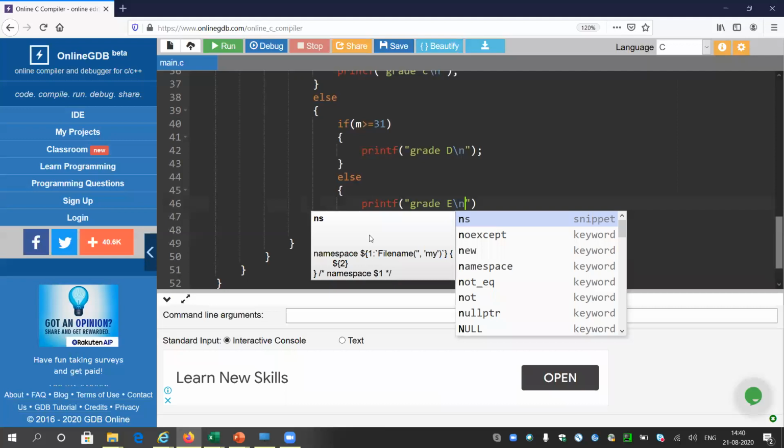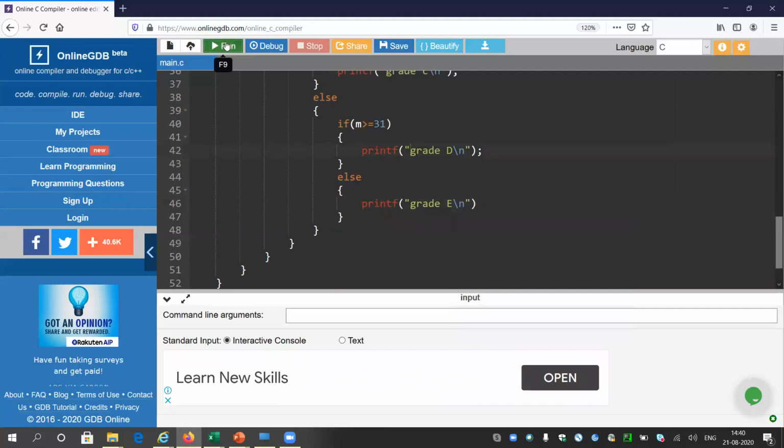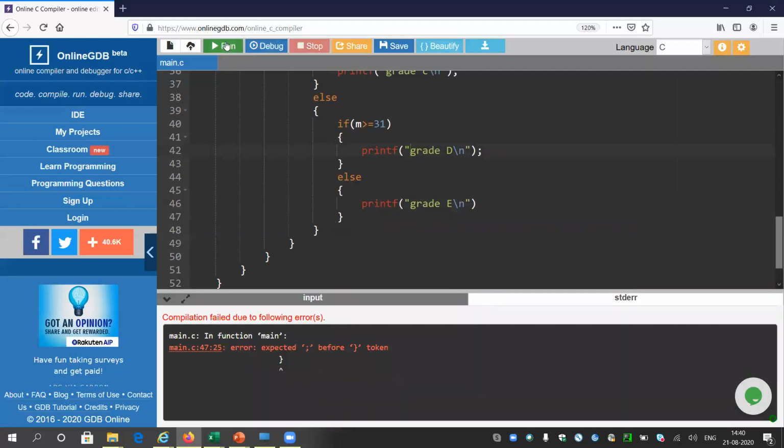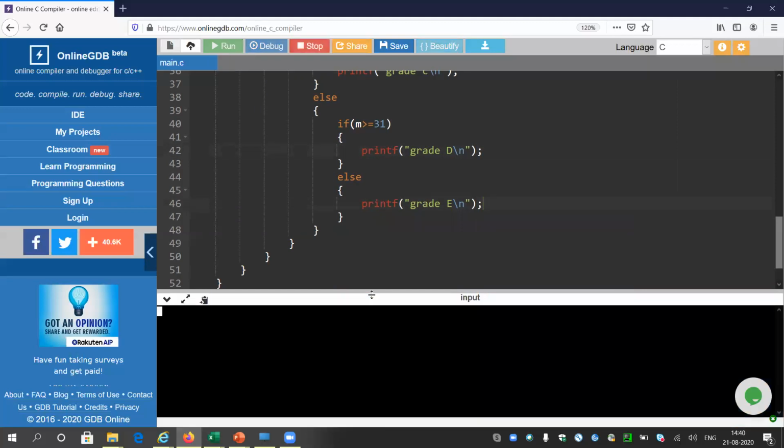Okay, so let me check the program. Okay, I have made mistakes again. I have forgotten to give some semicolons. Let me run again to see if we have any more errors. I think no more errors. The compiler is taking some time.